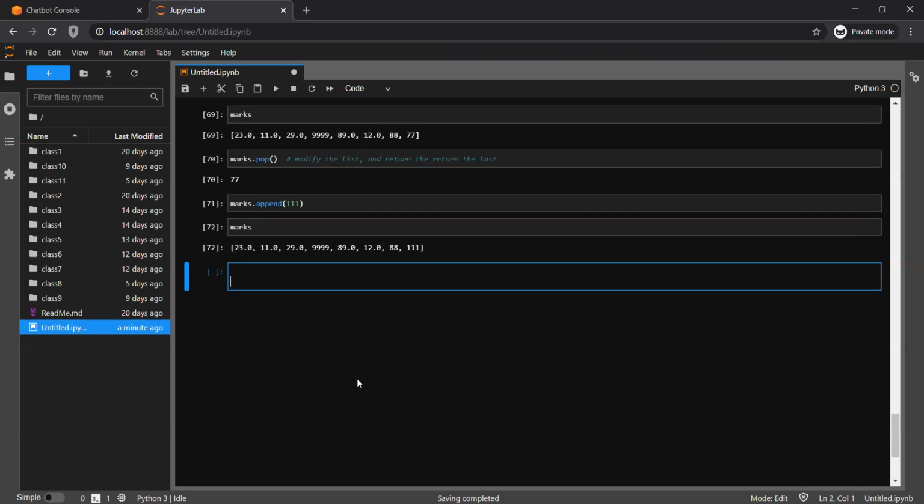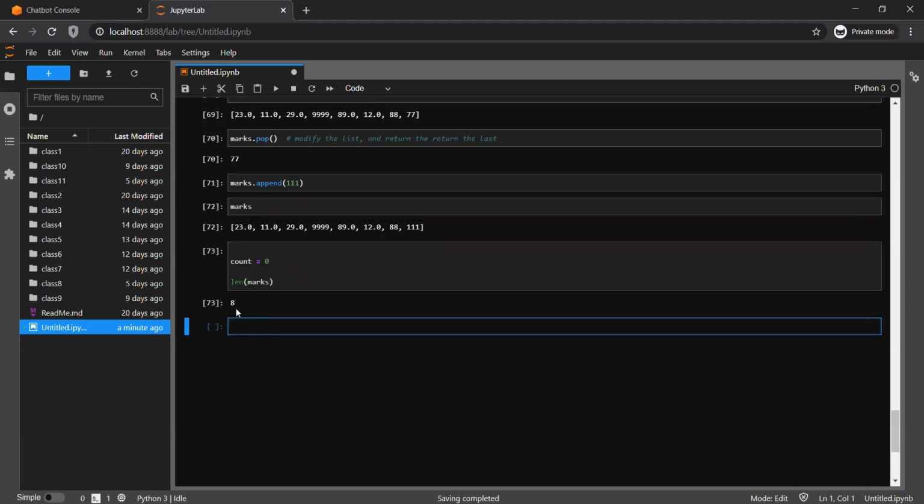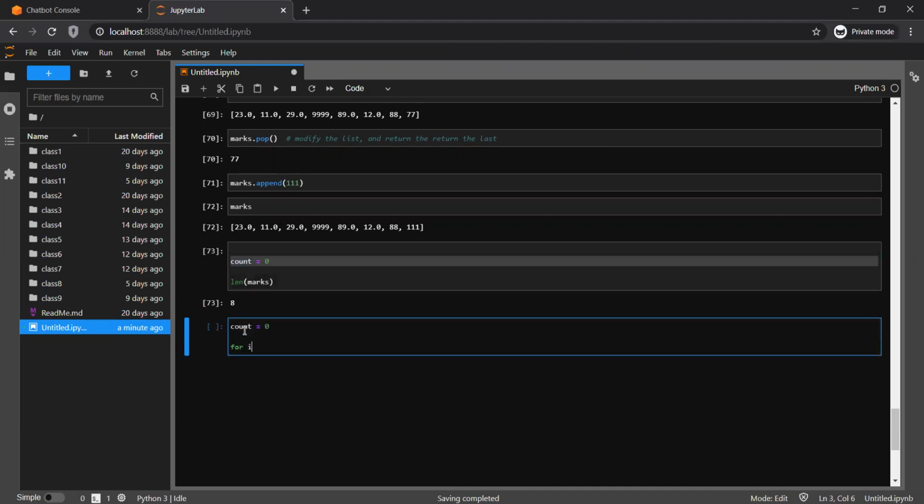Let's say count equal to 0. Now you know that you can count via the simple method. Suppose I simply say len of marks, it's already 8. That's okay, but I'm going to do it the crude way. What I'm going to do is count equals 0, for item in marks.